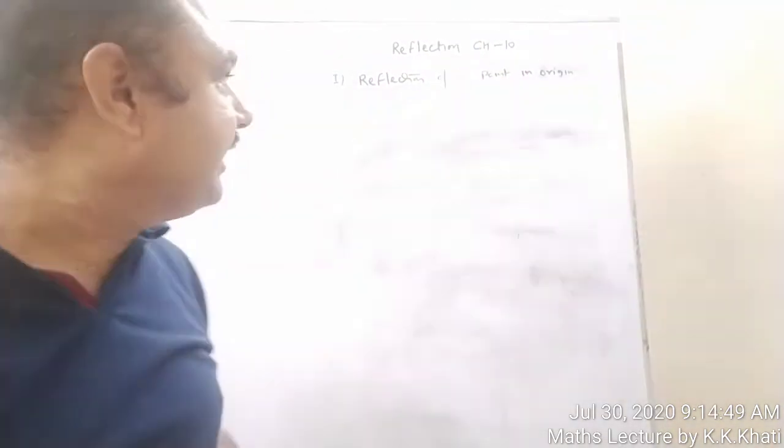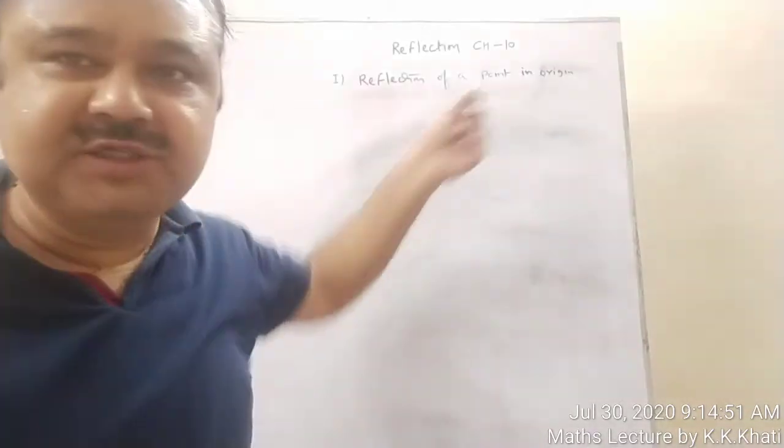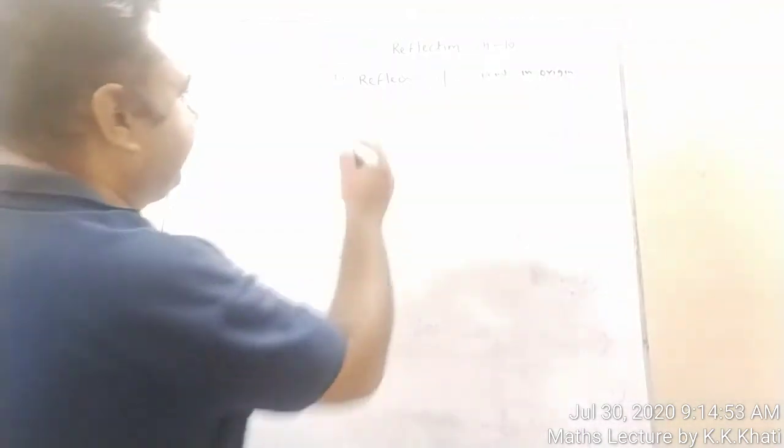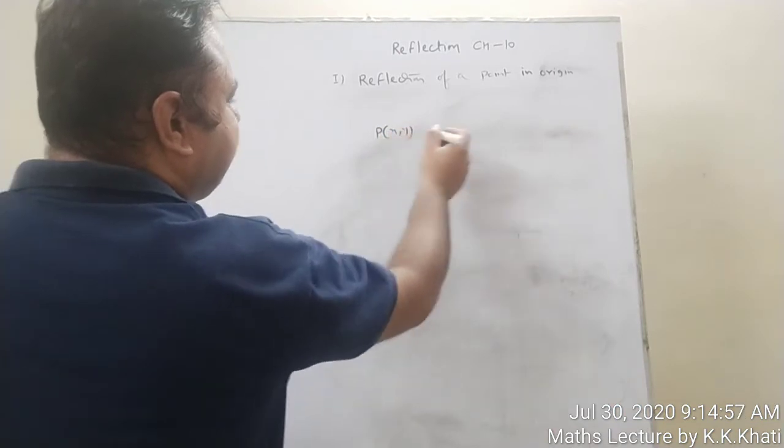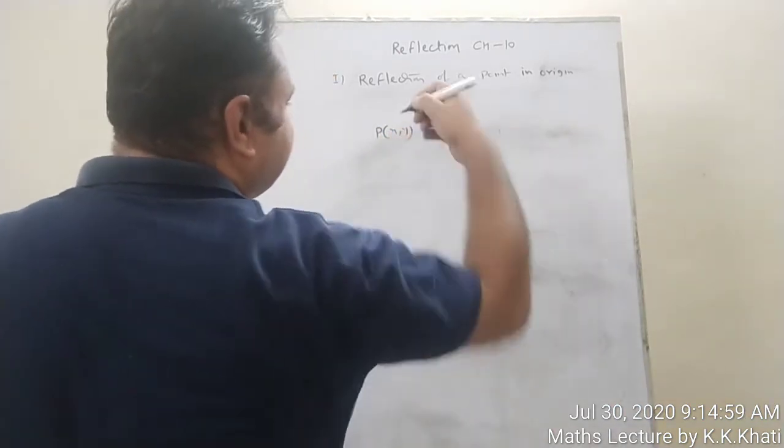Now our next topic is reflection of a point in the origin. Here, suppose we have a point P, the coordinate is x comma y, and we are interested in the reflection of a point.